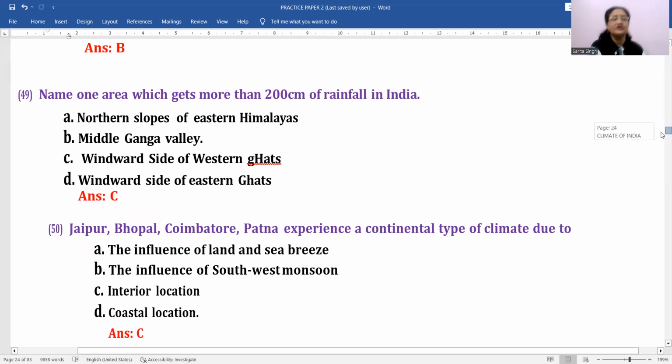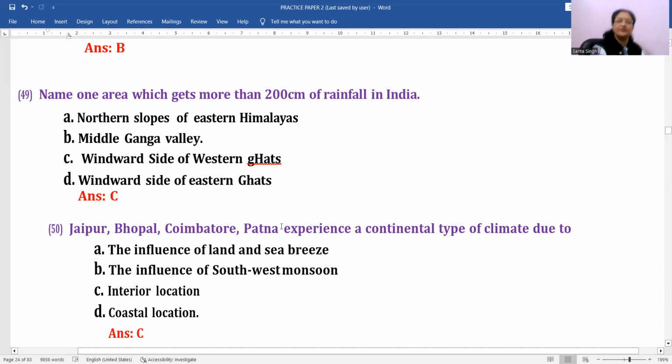Name one area which gets more than 200 centimeters of rainfall in India. कुछ selected areas हैं. Western slope of the Western Ghats, okay, windward side of the Western Ghats, northeastern hilly regions, okay, then Andaman Nicobar island groups. तो यहाँ पर आपको कौन सा point मिल रहा है? यहाँ पर है, देखो आप, windward side of the Western Ghats. Windward side of the Western Ghat is the most important and the most appropriate answer for this. Okay, that gets actually rainfall beyond 250 centimeters. So that is again the correct answer. C option is the correct answer.